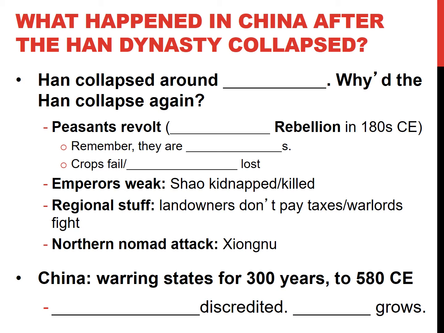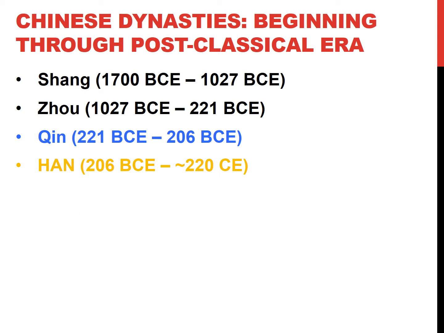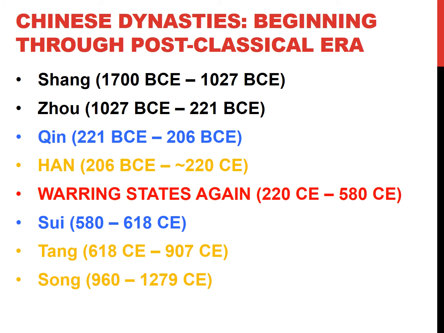Confucianism is completely discredited because, as we said, with legalism under the Qin, nobody wants to follow Confucianism once all hades breaks loose. But one religion is going to grow, and that religion, of course, is going to be Buddhism, or as Charday likes to say, Buddhism. It's going to grow. So these Chinese dynasties are going to pop up, the Sui, the Tang, and the Song. And you know it is because they're close to 600, ending around before the end of the period.